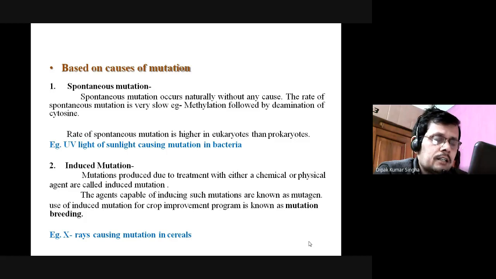This is an example of spontaneous mutation due to sunlight or UV light from the sun. So these are the spontaneous mutations.